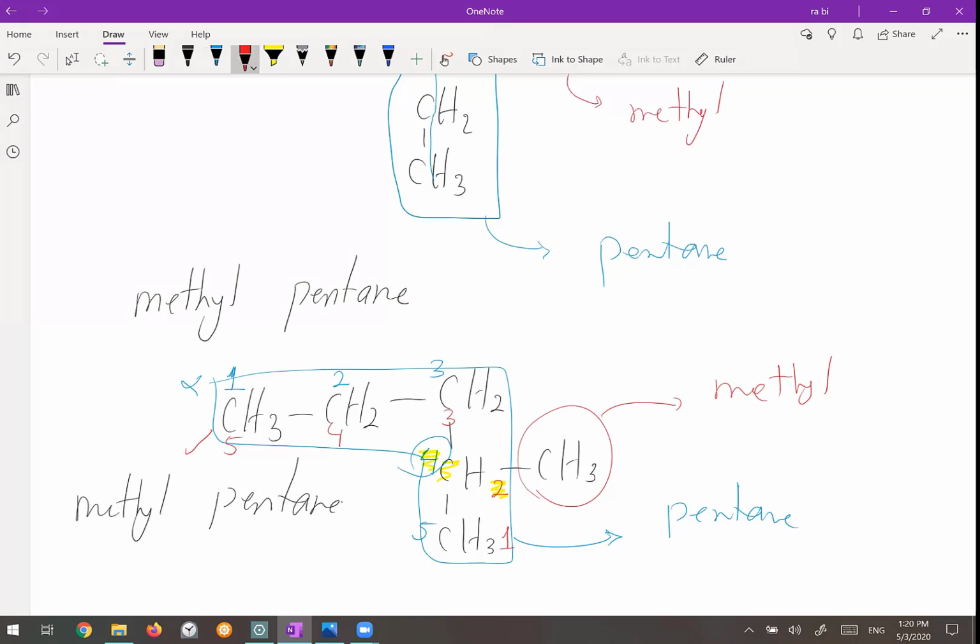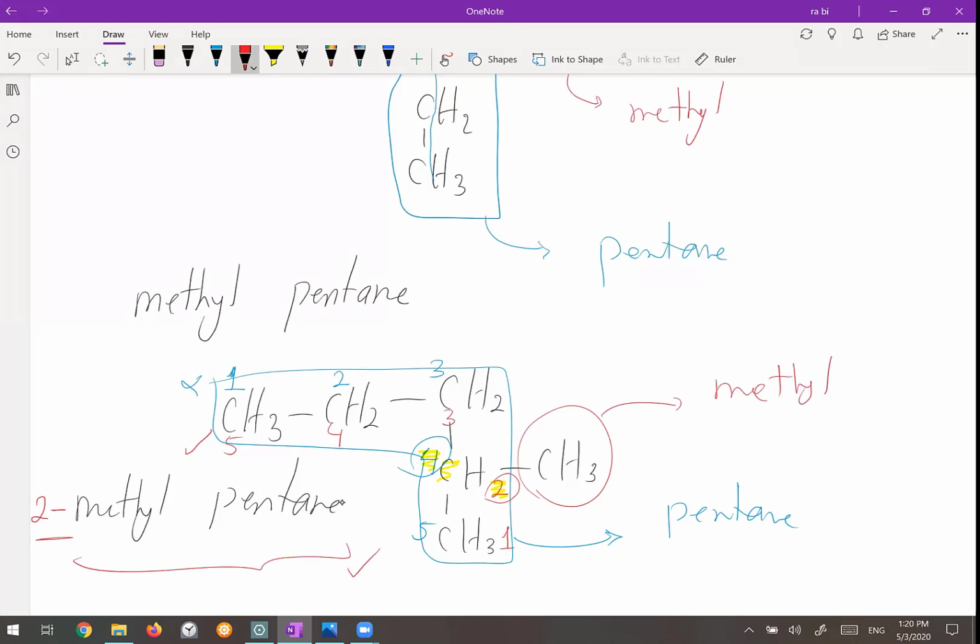But if I number it in the red format, it's connected to carbon number 2. So I choose the red one, and here in front of the name of the branch, I also mention the position of that one. It is 2, and between the number and the letter, I have to put a hyphen or dash. So 2-methylpentane is the correct name for this one.